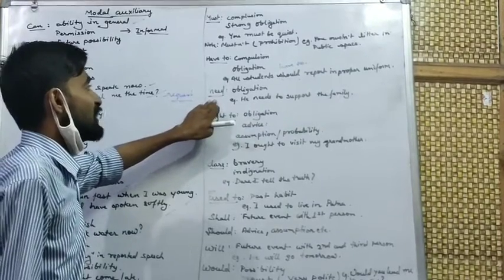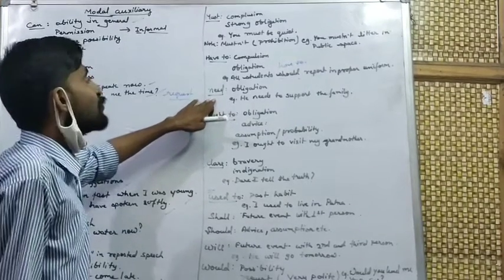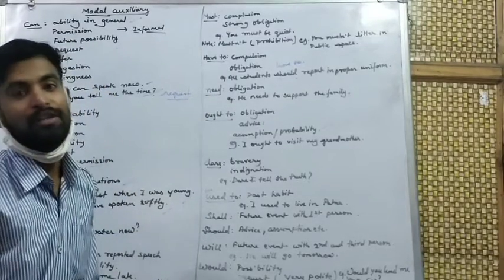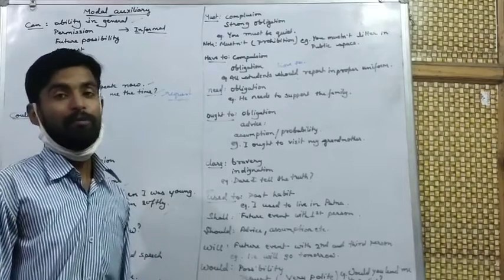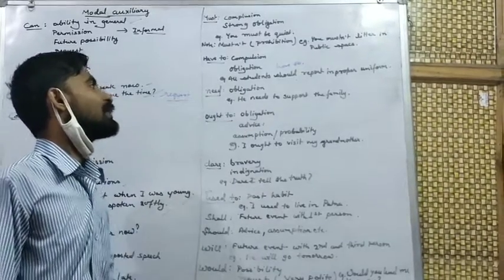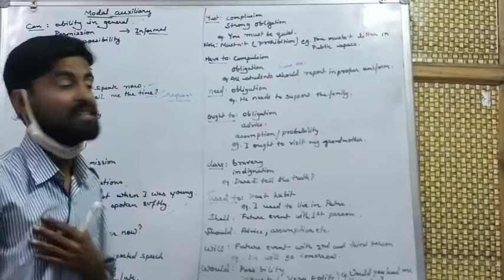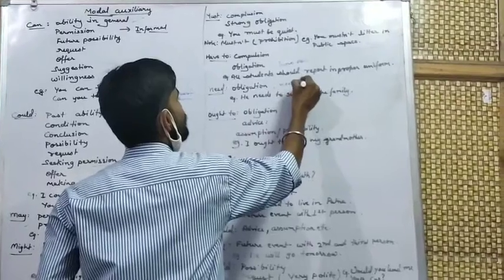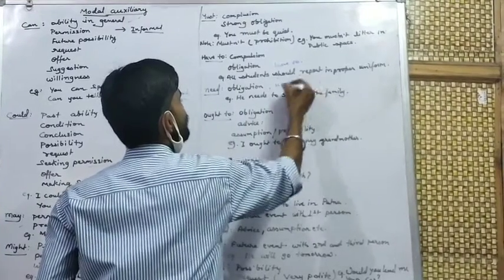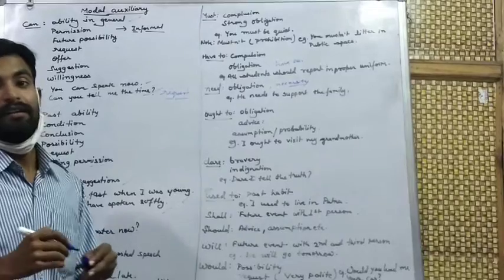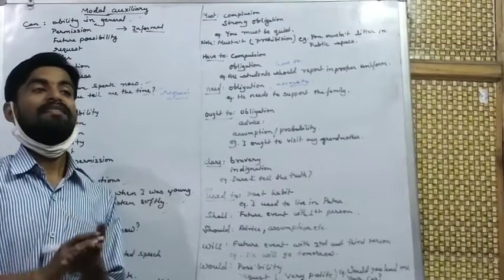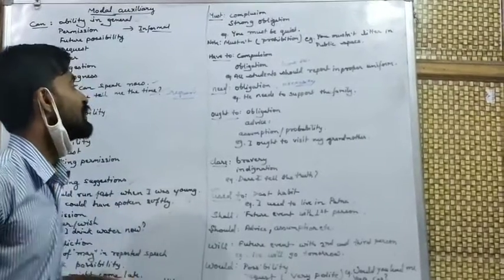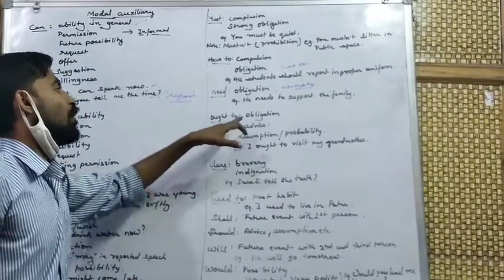Now next one is obligation. Need. Need shows obligation. He needs to support the family. This is the moral duty. Family should be supported. Therefore it shows obligation. Needs means necessity. I need some money. This need word is showing necessity.